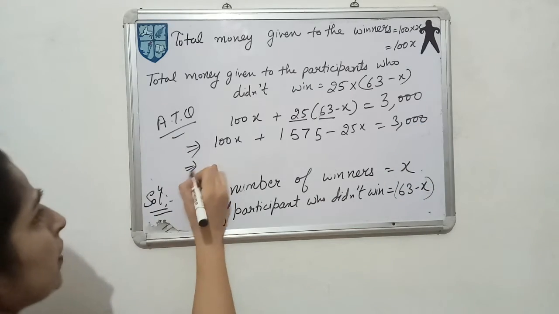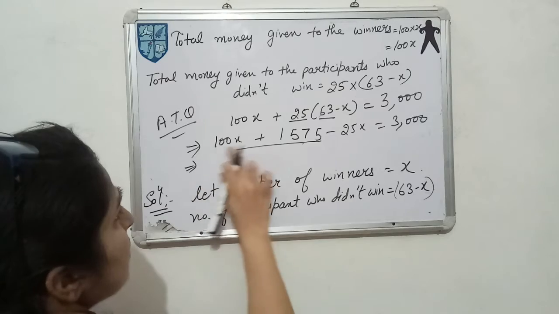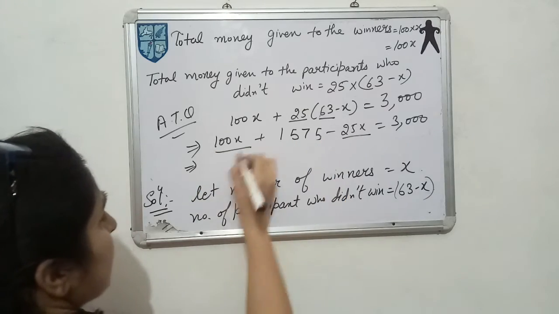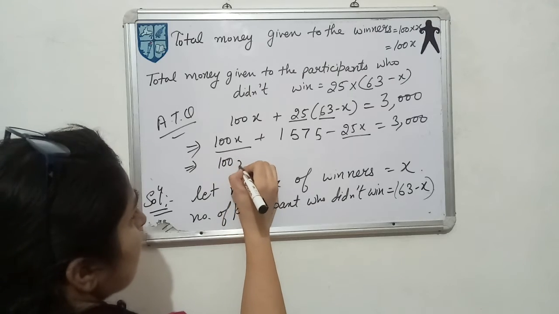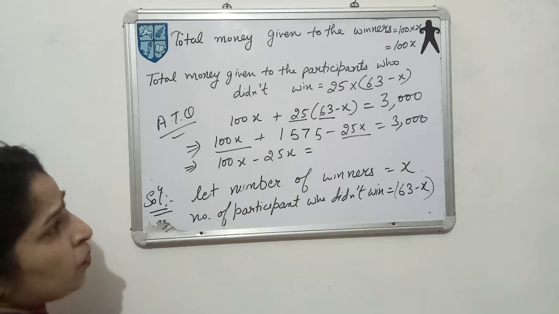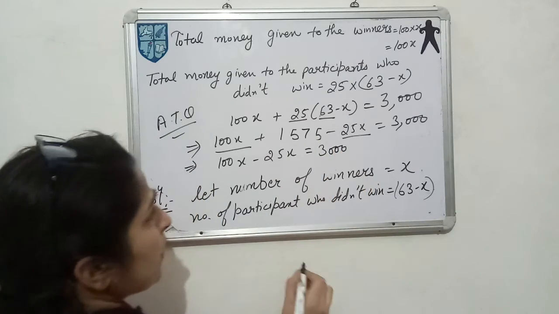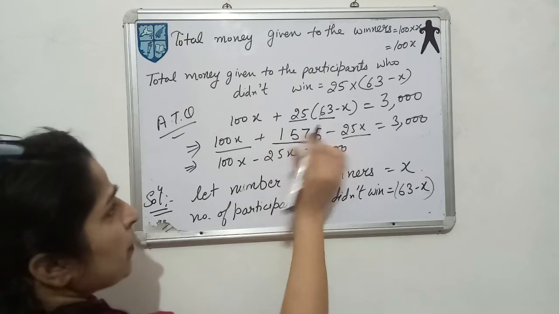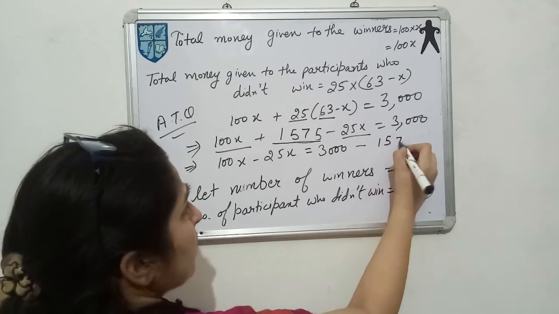Further, if you solve it, see, the X terms we will keep on one side. So 100X minus 25X, and the numbers which don't have X, we will shift to the other side. So 3,000 is already present here. We will keep this number on the other side. Here it is positive; when you shift it, it will come with the negative sign.